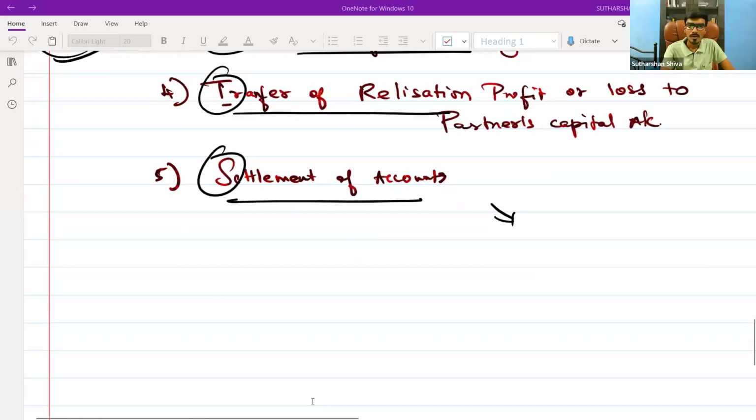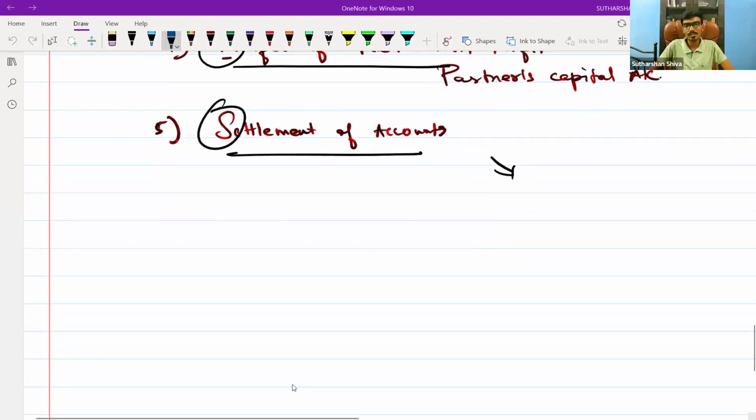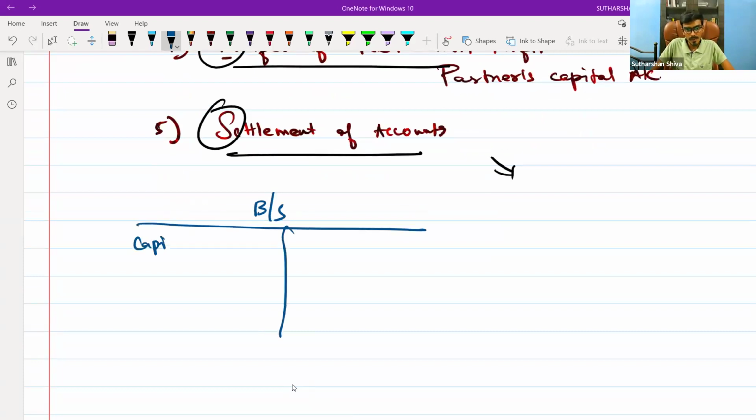Next, a few crucial points need to be discussed on this topic. One thing is, suppose in the balance sheet of the firm there is a capital account of A and B. Let's take this as case study 1. The capital accounts of A and B are given, and in the loan column they have given Mrs. A.